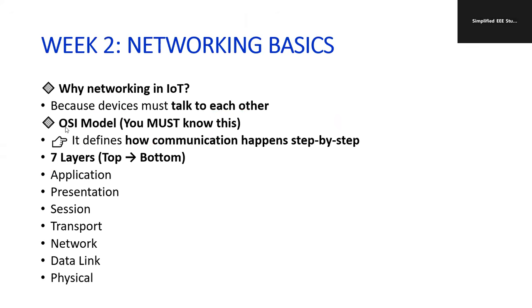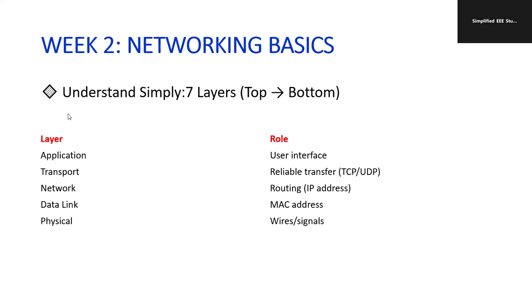So let's talk about the OSI model. What is the OSI model? It defines how communication happens step by step. There are 7 layers, from top to bottom. The top layer is application, and the bottom layer is physical. In between, we have the presentation layer, session layer, transport layer, network layer, and data link layer. This is very important from a viva, interview, and exam point of view. So understand the 7 layers, top to bottom.